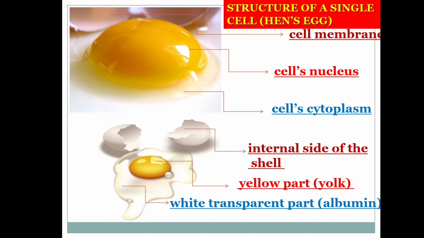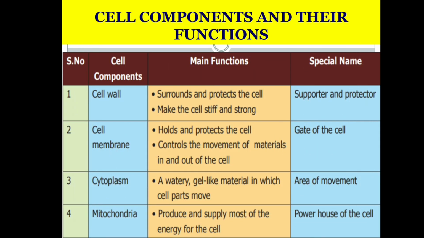So we studied about the cells and different shapes and sizes of cells. Now let us discuss the cell components and their functions. First one, cell wall. The main function is it surrounds and protects the cell, makes the cell stiff and strong. The special name is supporter and protector. Cell membrane holds and protects the cell, controls the movement of materials in and out of the cell. So it is called the gate of the cell.